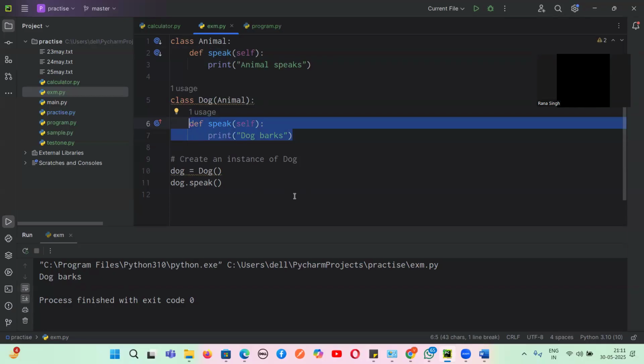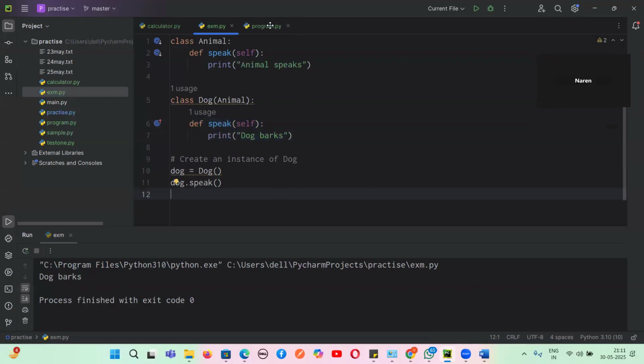Are you able to understand, guys? Tell me yes or no. Mukesh, any doubt? So this is polymorphism. In that we are learning method overriding. No doubt, sir. So method overriding and method overloading are the two principles of polymorphism. In method overriding, same method name but different implementation. Method overloading means same method name, different arguments.